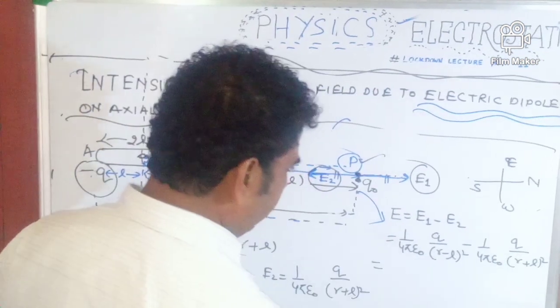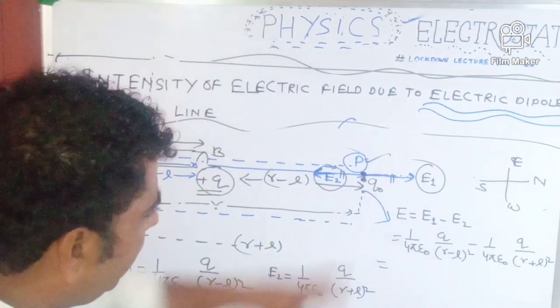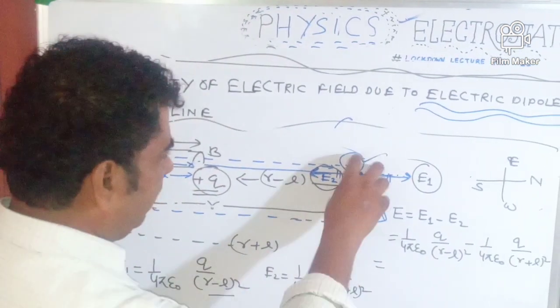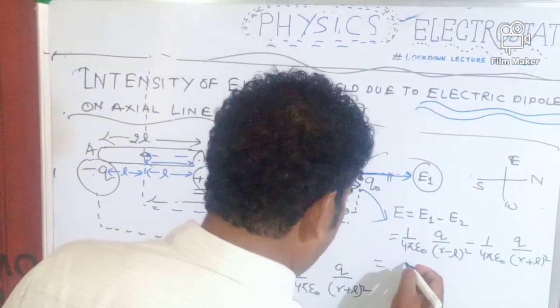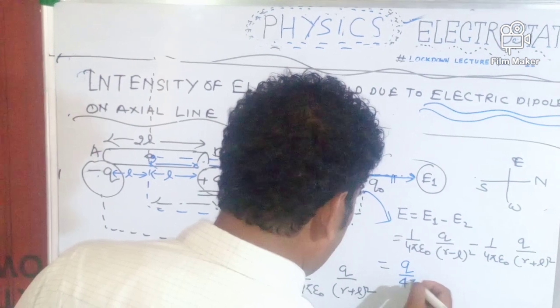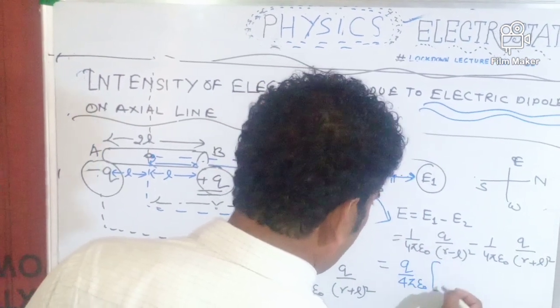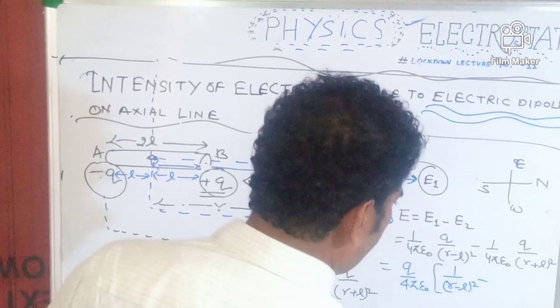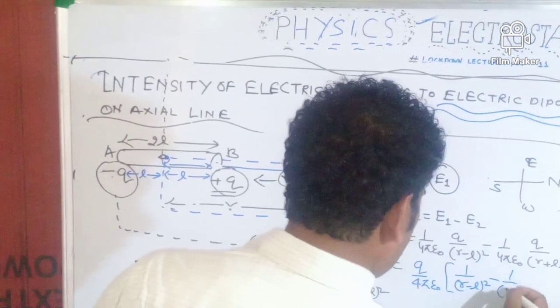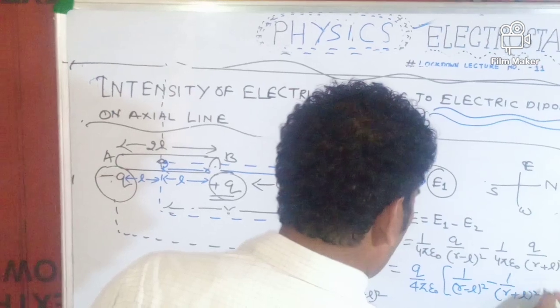We are going to find the net intensity of the electric field due to the electric dipole on the axial line at point P. Here I will take Q upon 4 pi epsilon naught as common, and write 1 upon (r minus L) whole square, and here 1 upon (r plus L) whole square.